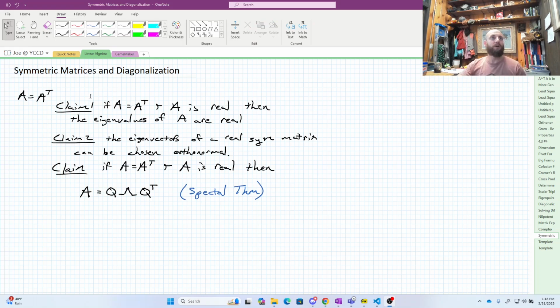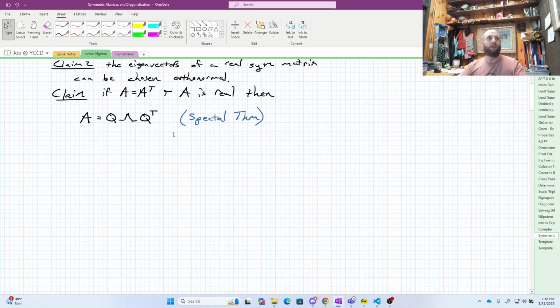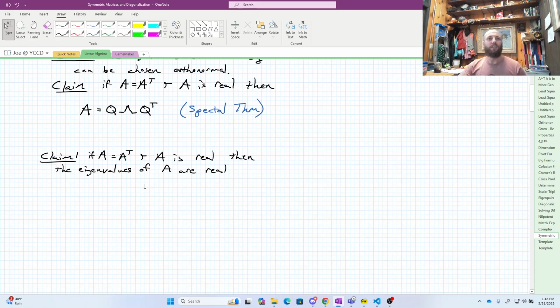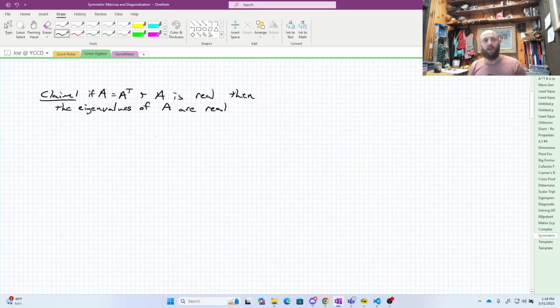Okay, so first things first, let's grab claim one here, and we'll work on that guy. I'm going to assume I have a symmetric real matrix, and then I'm going to show that the eigenvalues of that matrix are real.